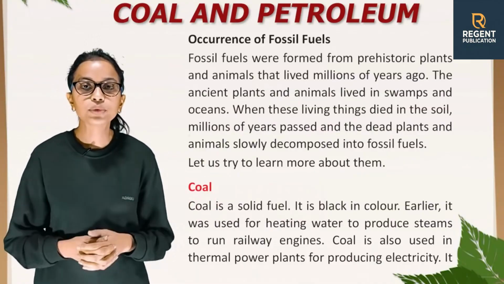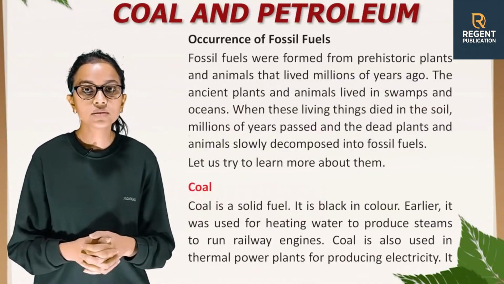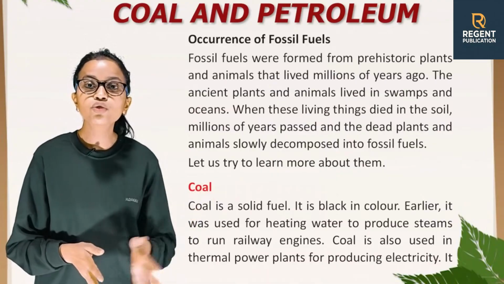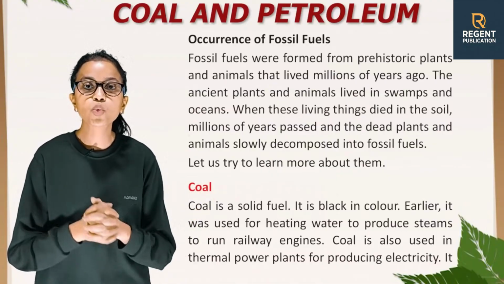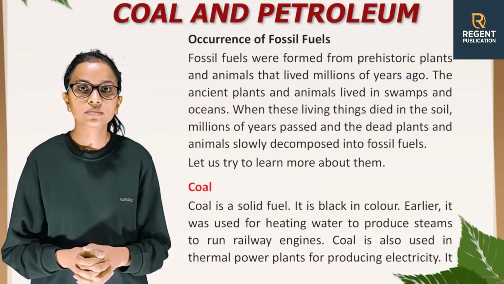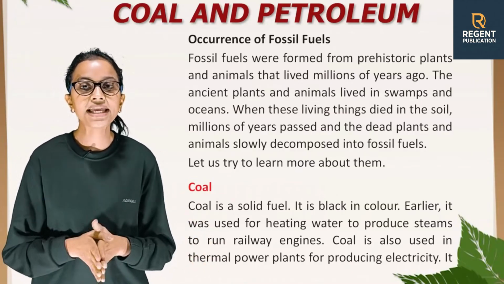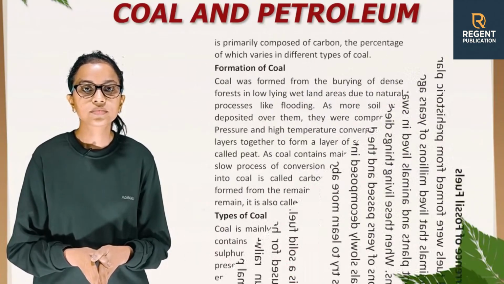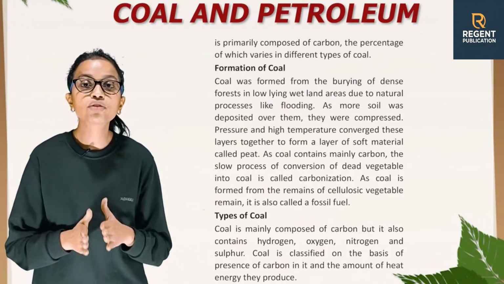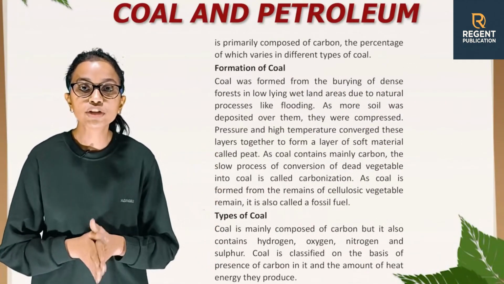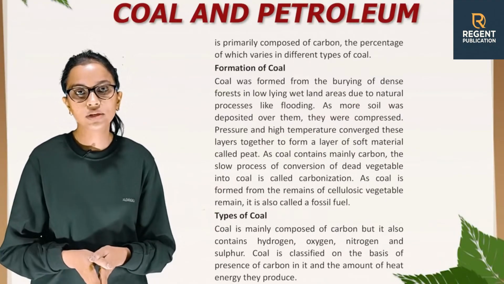Coal is a solid fuel. It is black in color. Earlier, it was used for heating water to produce steam to run railway engines. Coal is also used in thermal power plants for producing electricity. It is primarily composed of carbon, the percentage of which varies in different types of coal.